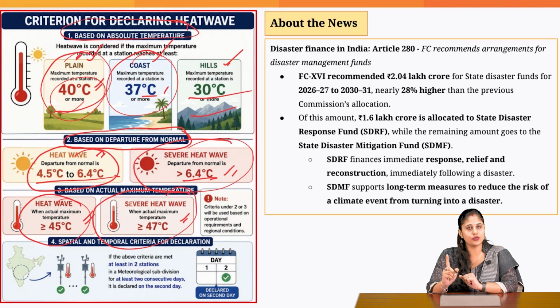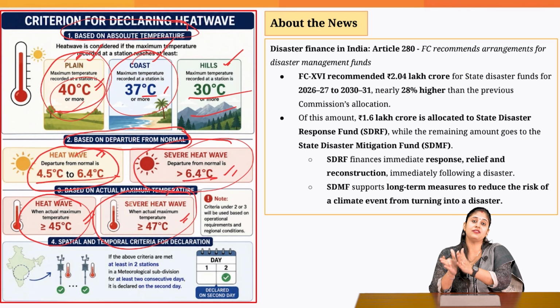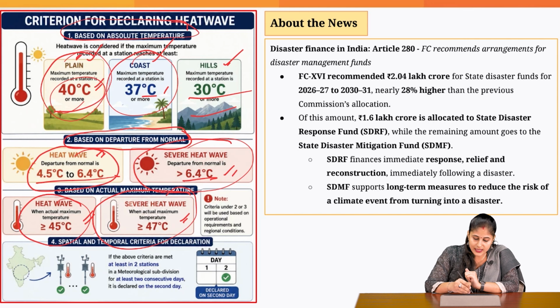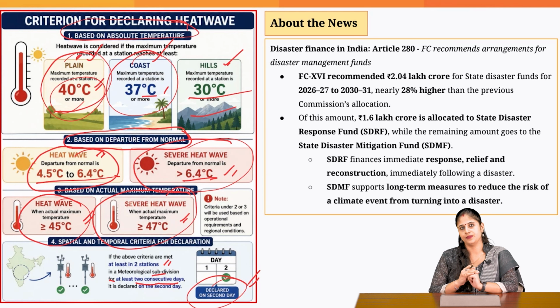Now, one thing that you need to make note of is this higher temperature, that means deviation from the normal temperature, needs to be recorded at least in 2 stations in a meteorological subdivision, and this deviation from the normal temperature should be at least for 2 consecutive days. So then on the second day, the heat wave would be declared. Okay, so this is how you define a heat wave.